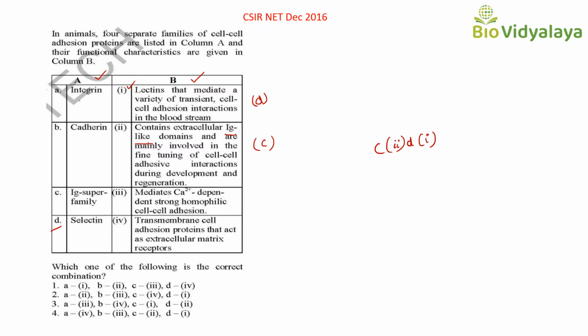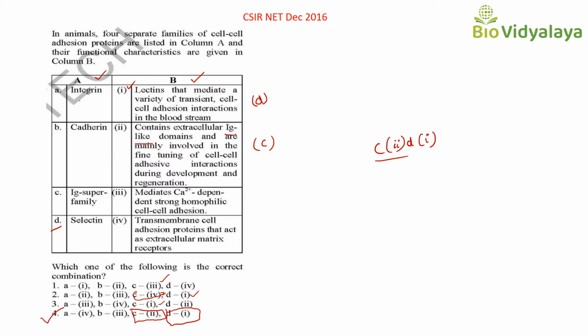So let's see the options. Here in the options, where is C2? Here it is 3, it is 4, and here it is 1. Here C2 is there. Next is D1. Here also D1 is there, but here C is 4, isn't it? So here it is D1. Here C2 is there and D1 is also there. So the correct answer is option 4. Okay. Now we only matched 2 and now we got the answer also. So it is very easy to answer.